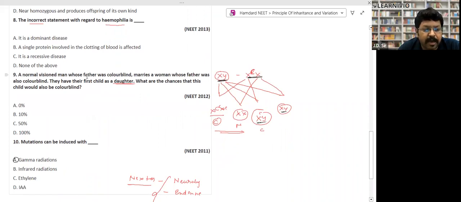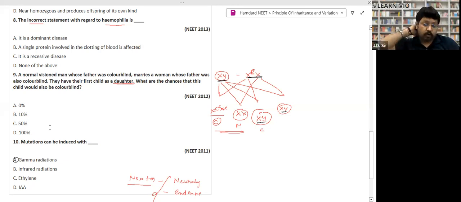A normal vision man whose father was colorblind marries a woman whose father was also colorblind. So if the father was colorblind, the female will be what? Carrier. Okay, so that's how we have to think. The female will be a carrier. They have their first child as a daughter. What are the chances that this child will be colorblind? Two daughters, 0%. One carrier, one normal. 0%. Yes, A will be the answer.